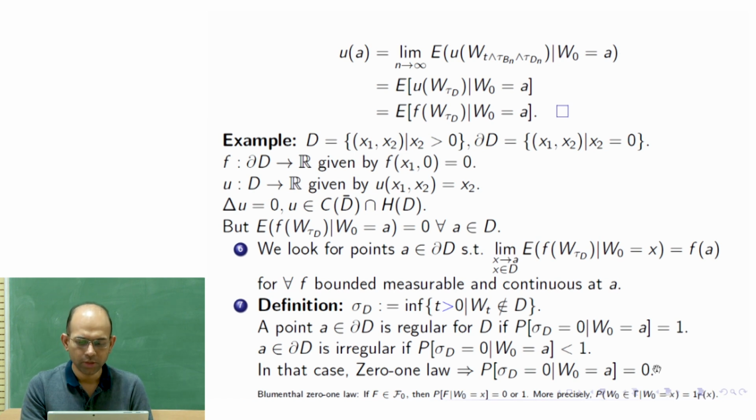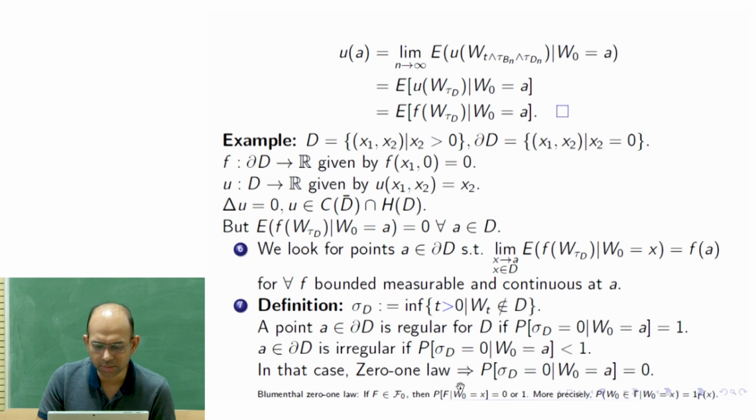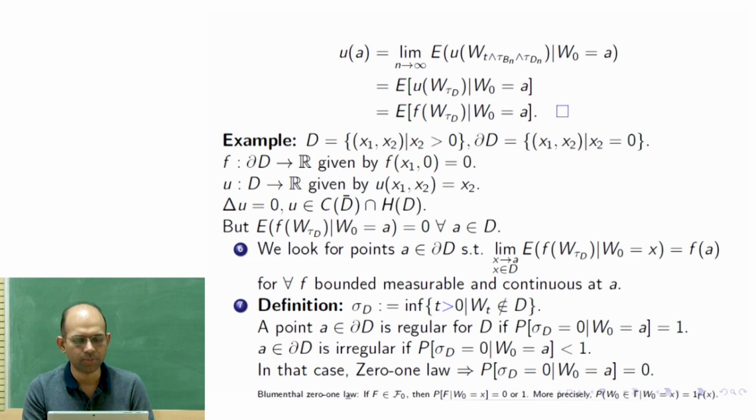Okay, so we understand the rationale behind this Blumenthal 0-1 law, and that the probability that sigma d is equal to 0, this conditional probability, will be either 0 or 1. If it is 1, then you call that point A a regular point for d. And if it is 0, we call it an irregular point.